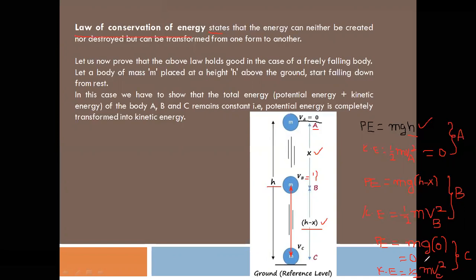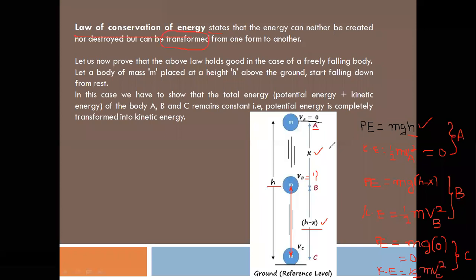At C, the object possesses only kinetic energy. So energy is changing from one form to another form. Initially it possesses potential energy only. That potential energy is gradually converting into kinetic energy. At B, at C, the total potential energy is converting into kinetic energy. So energy can be transformed from one form to another form.